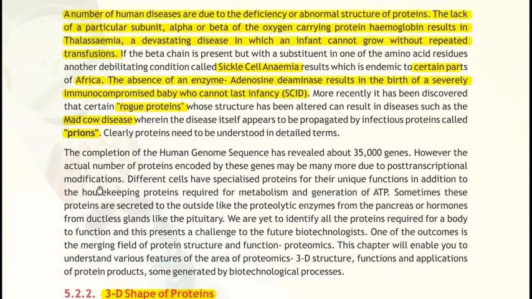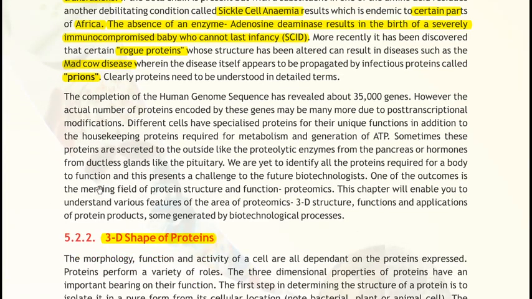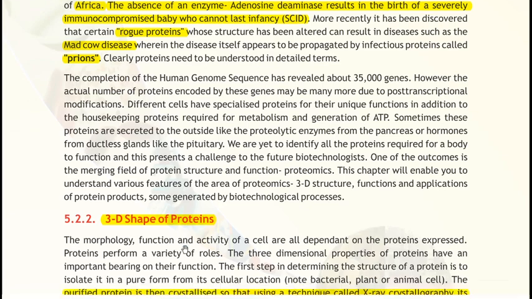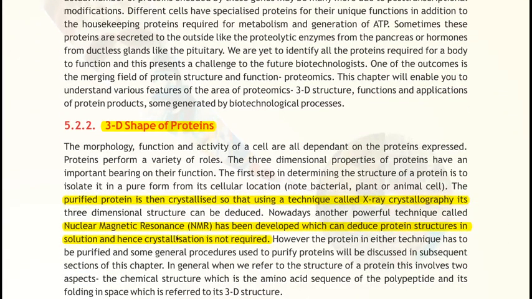The question asked is: what is the principle of X-ray crystallography, and how is the sample used in X-ray crystallography? Keep in mind that when you characterize a protein through X-ray crystallography, you require a purified protein in crystal form, clear? So that is one technique.